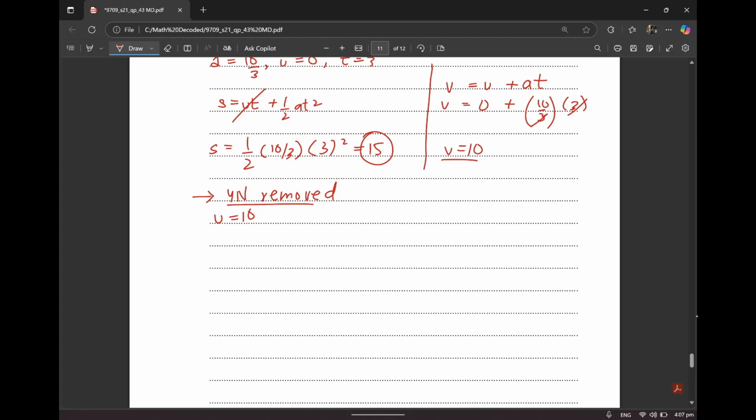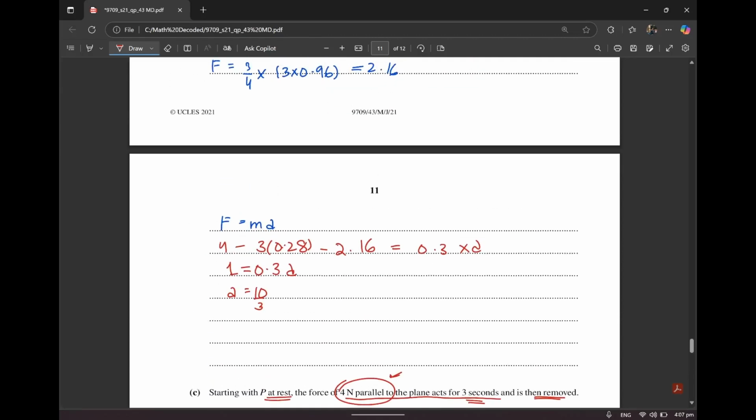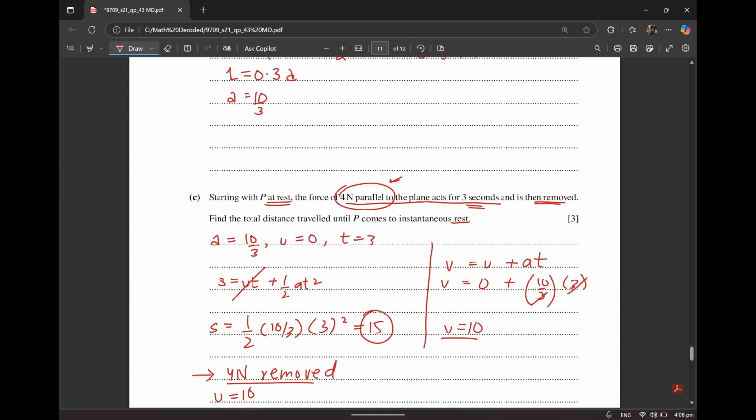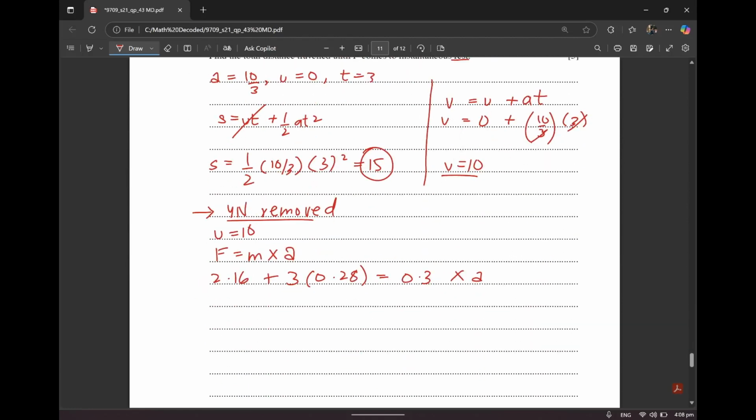And for that purpose, I will be using F is equal to ma. The force over here is now going to be the same, except that the 4 Newton force is going to be removed. 3 into 0.28 is equal to 0.3, which was the mass, into the acceleration. Basically, what happened was that this 4 Newton force was removed, and I took the resultant force with these two forces over here. So this is going to give me acceleration as minus 10.